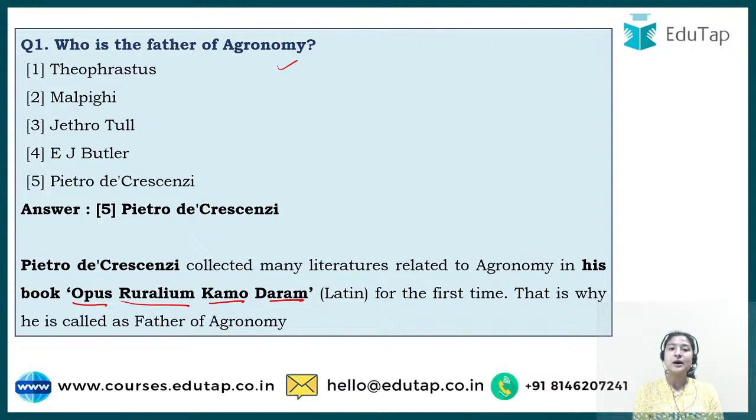Because he gave us a book, data, and a way to begin research in this field, he is known as the father of agronomy. I hope this is clear to you all.